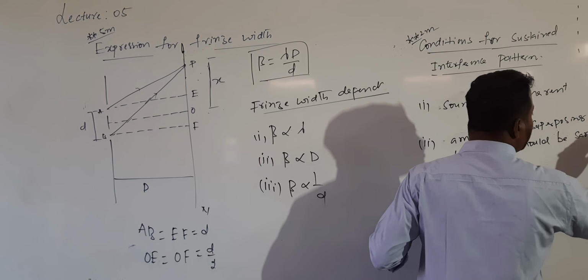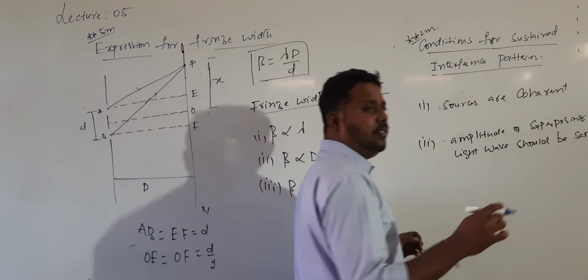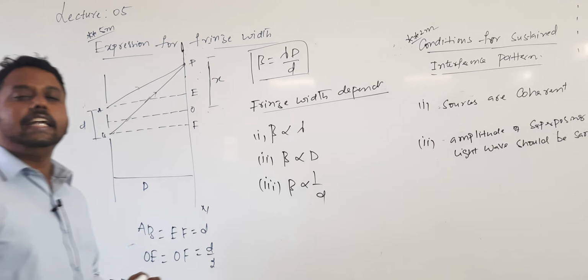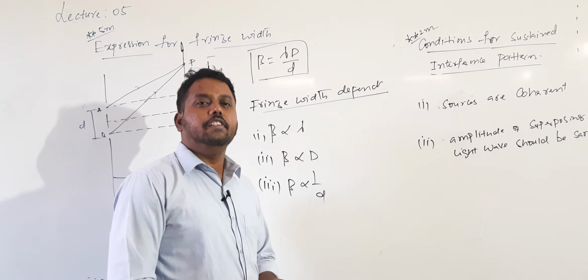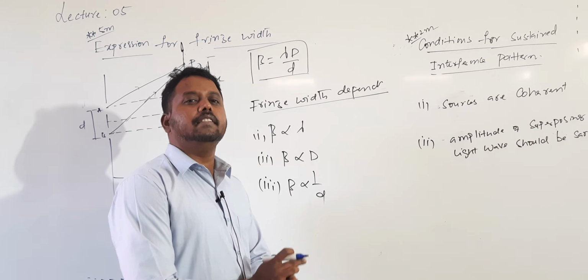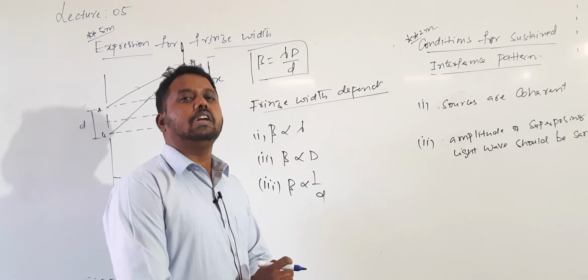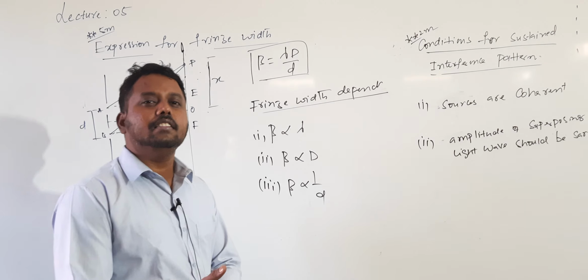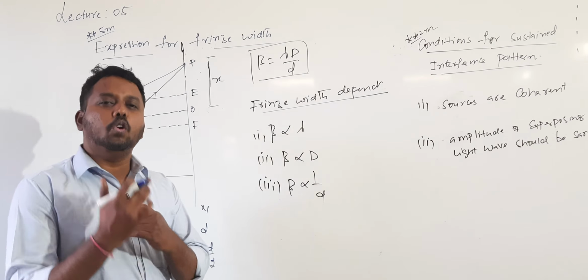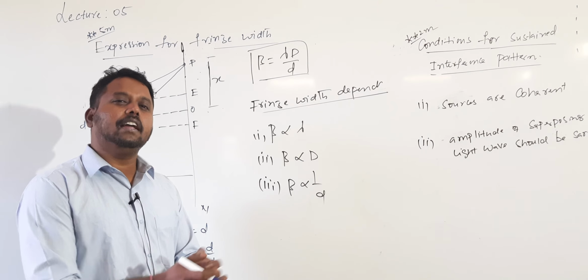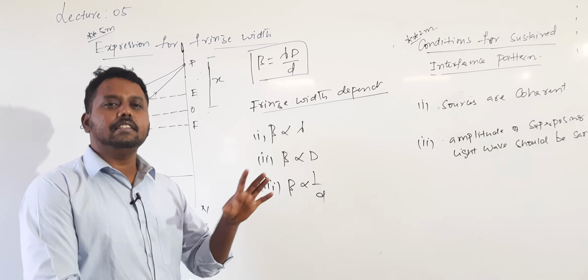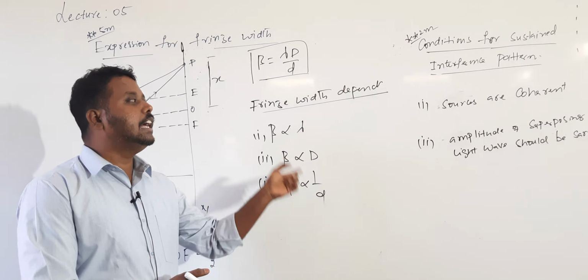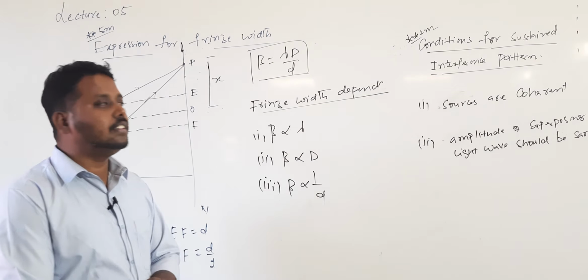Yesterday I told you, whenever the amplitudes are equal, the maximum intensity is I naught and the minimum is 0. Whenever the amplitude of superimposing waves is the same, there will be good contrast. Contrast means the bright fringes will appear more bright and the dark fringes will appear completely dark, so you can distinguish them clearly.